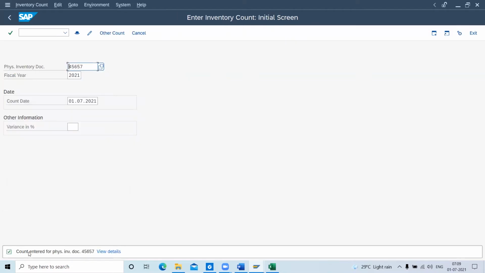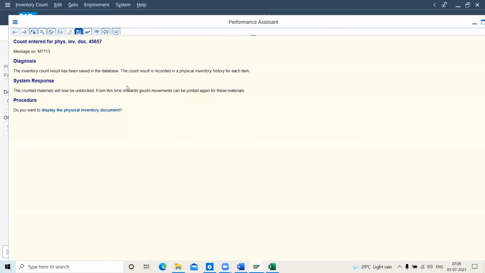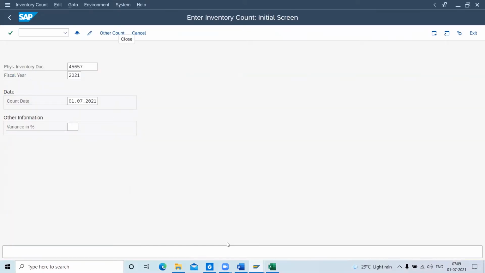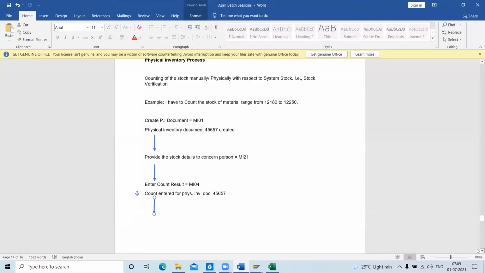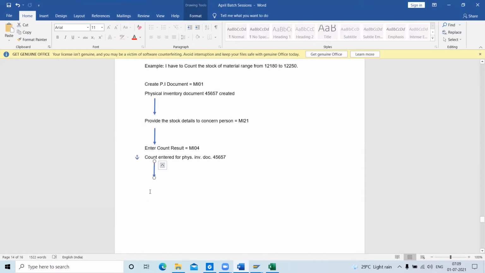Okay, now you can see the count is entered for physical inventory. The count I entered, so it should pop up like this. Press enter. Now, as I have entered the count, I will generate one report to see whether all the counts are perfect or not. I will compare once again to re-verify. Report to view